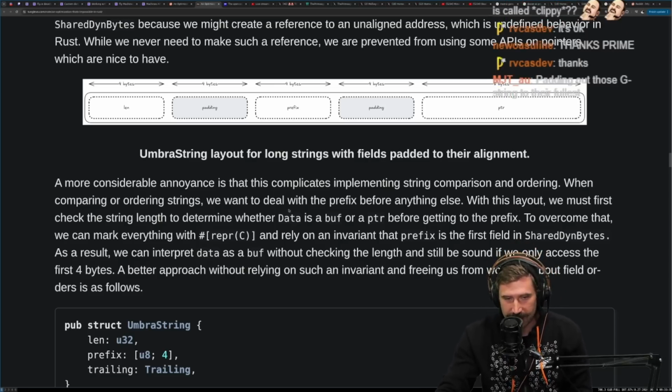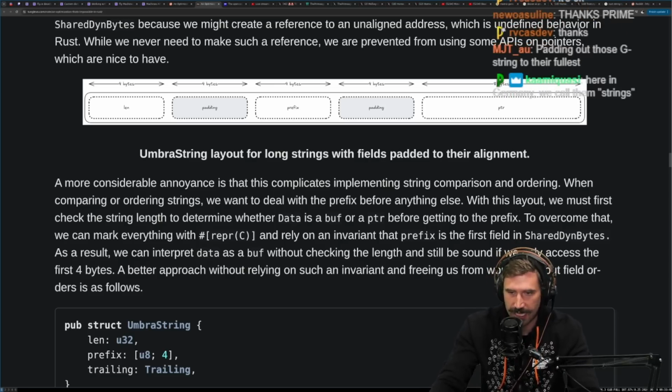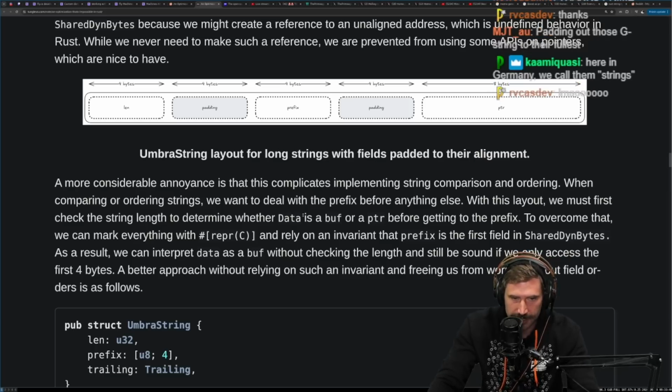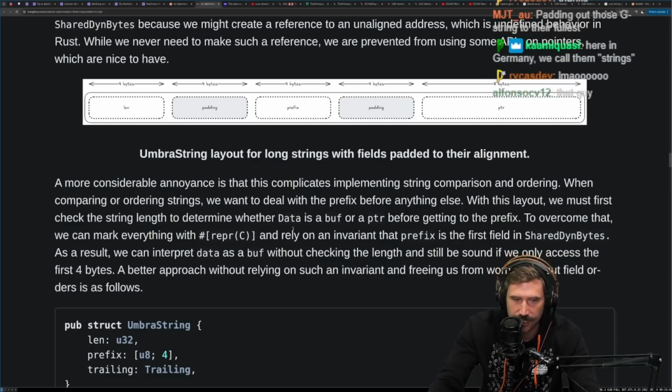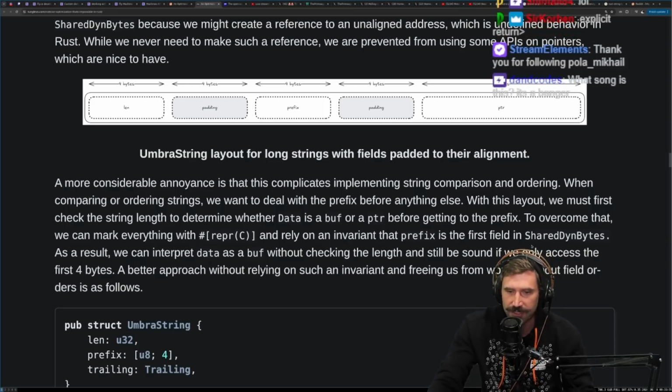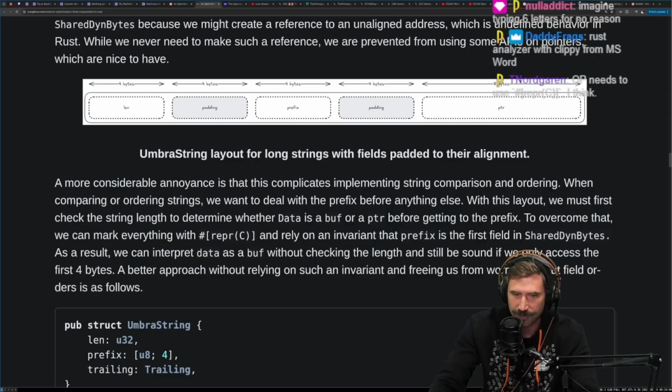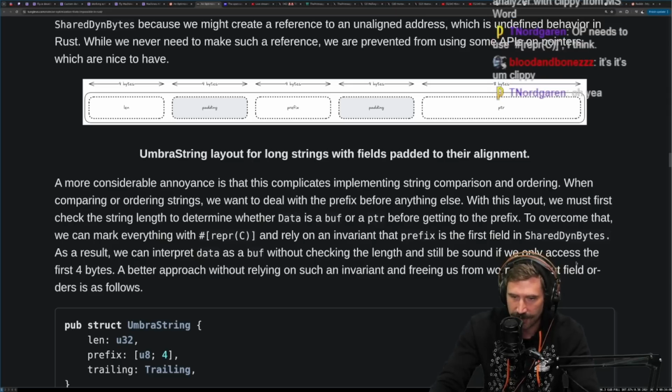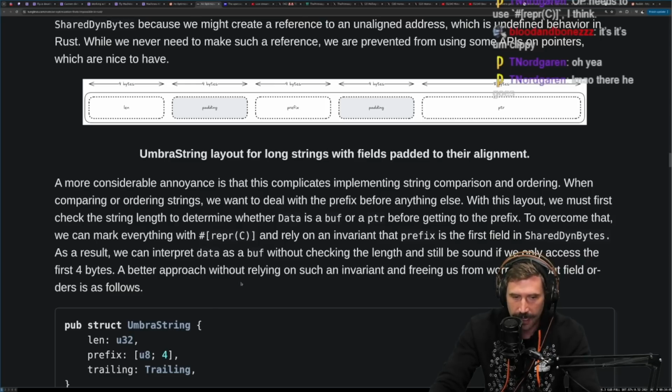A more considerable annoyance is that this complicates implementing string comparison and ordering. When comparing or ordering strings, we want to deal with prefix before anything else. With this layout, we must first check the string length to determine whether data is a buff or a pointer before getting to the prefix. To overcome that, we can mark everything with repr C and rely on the invariant that prefix is the first field in shared dyn bytes. As a result, we can interpret data as a buff without checking the length and still be sound if we only access the first 4 bytes. A better approach without relying on such invariant and freeing us from worrying about field orders is as follows.